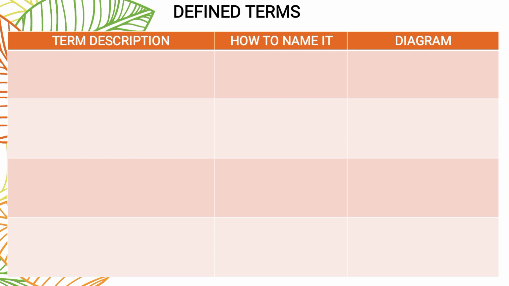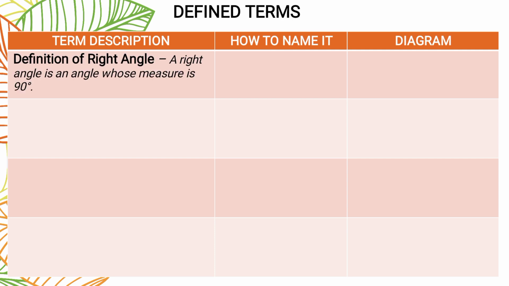Another set of defined terms. First one is the definition of right angle. A right angle is an angle whose measure is 90 degrees. So in diagram, we have here right angle KAP. So yung symbol po na nasa letter A, yung parang half box, ayun po yung symbol ng right angle. So we can name this as angle KAP is a right angle.